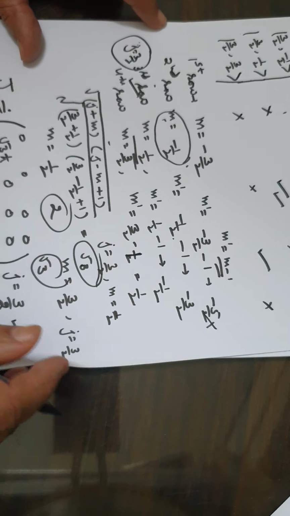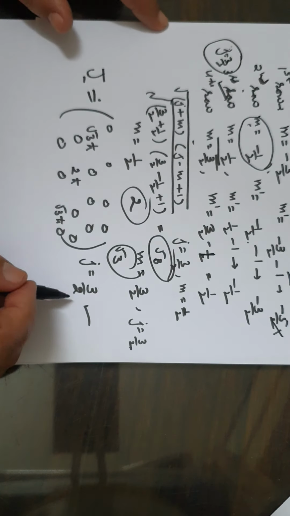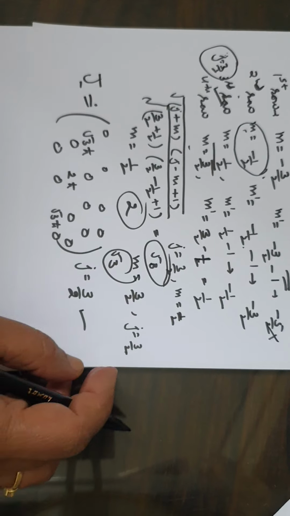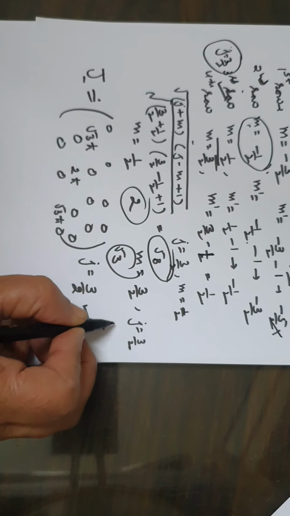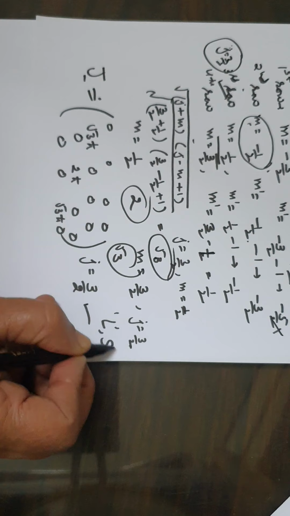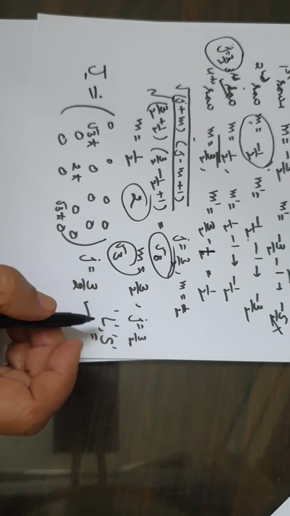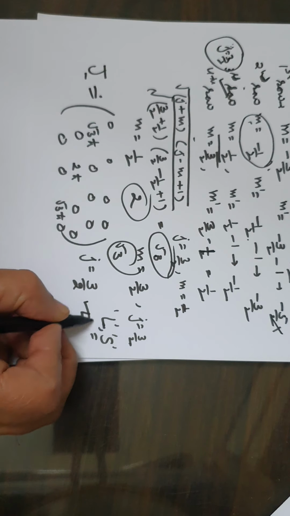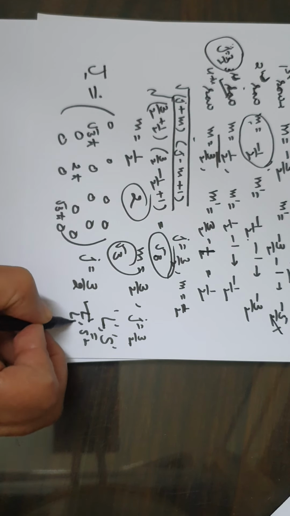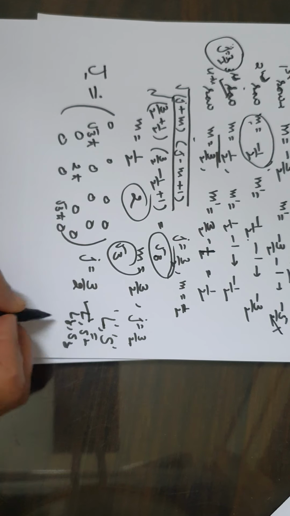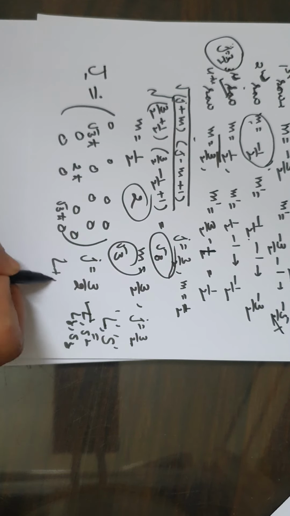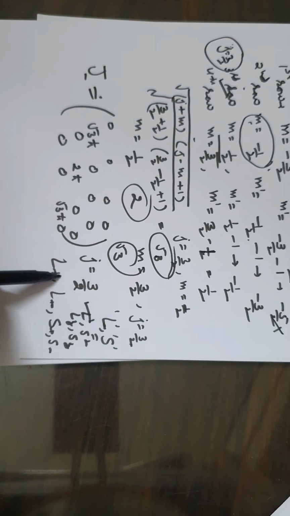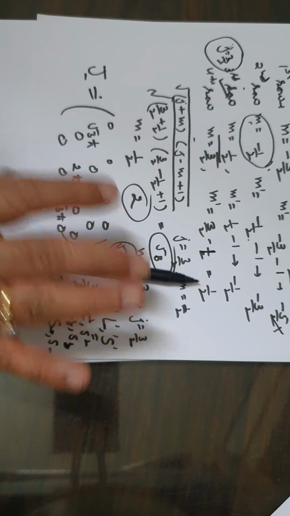Using the same technique, we can write down the matrices for ladder operators for orbital angular momentum as well as spin angular momentum. If somebody asks us to write down the matrix for L square or S square or LZ or SZ or L plus, L minus, S plus or S minus, using the same technique we can write down those matrices.